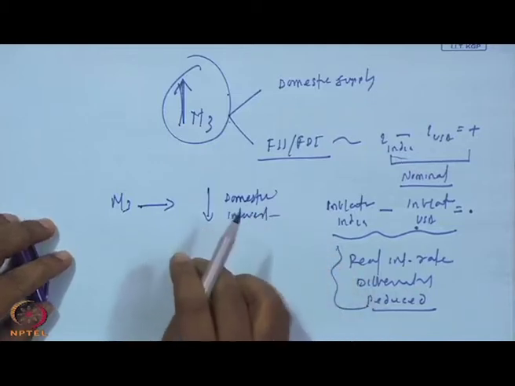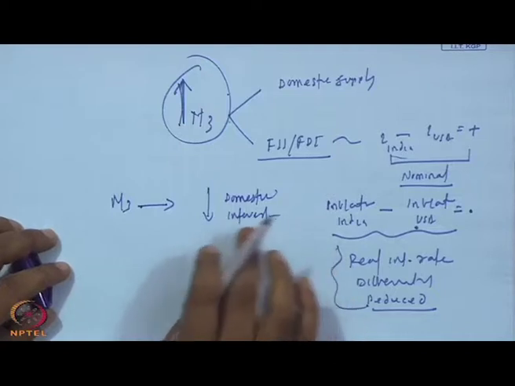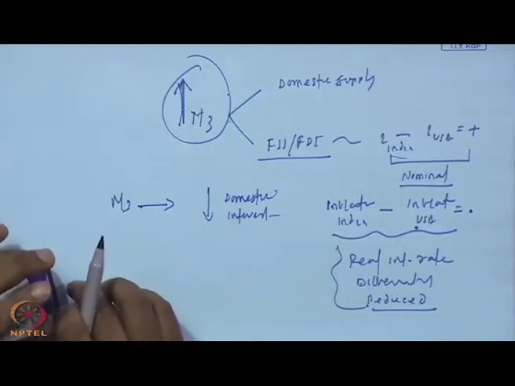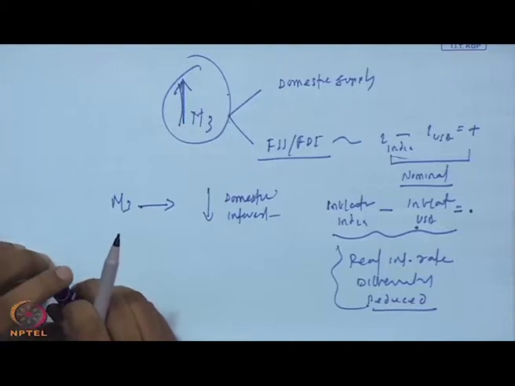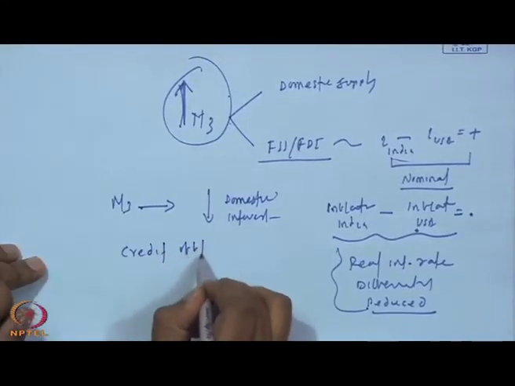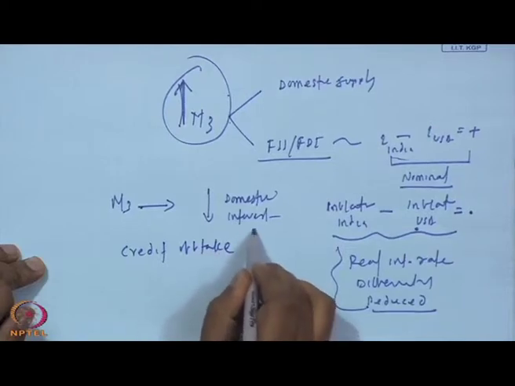Government will reduce domestic interest in the sense that RBI, in the case of India, reduces the policy rate, the CRR, SLR, bank rate, repo rate. Once the policy rate is reduced, banks will also reduce the domestic interest rate. When the domestic interest rate comes down, credit uptake will be more in the economy.